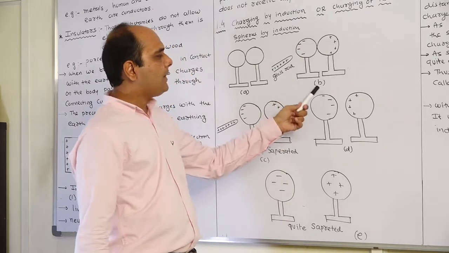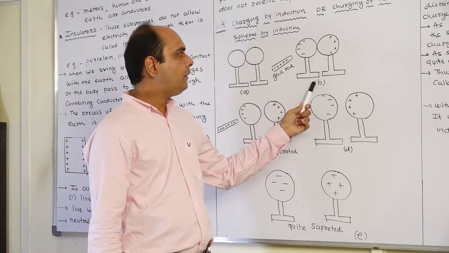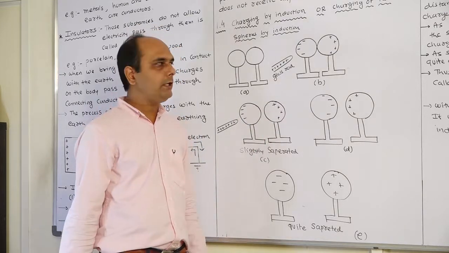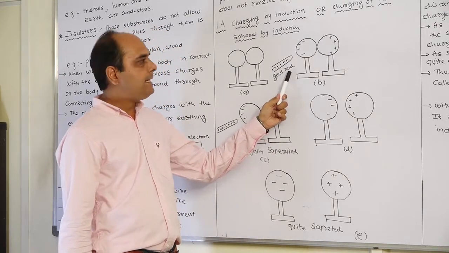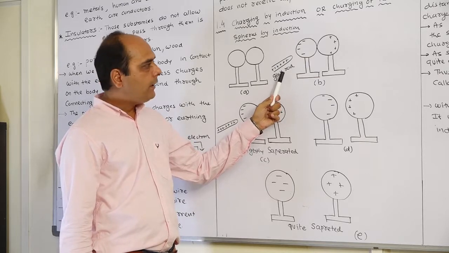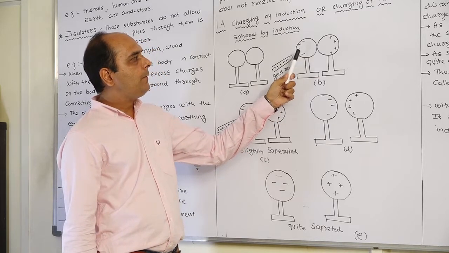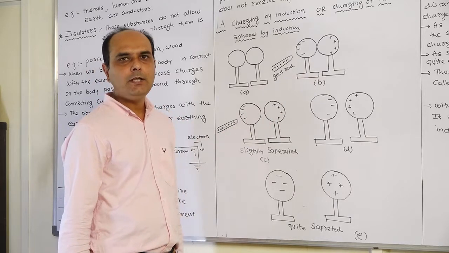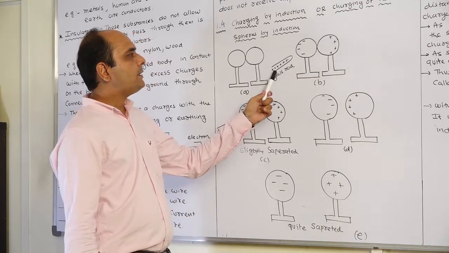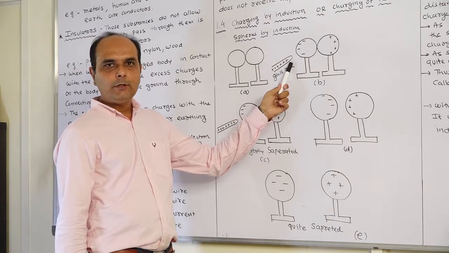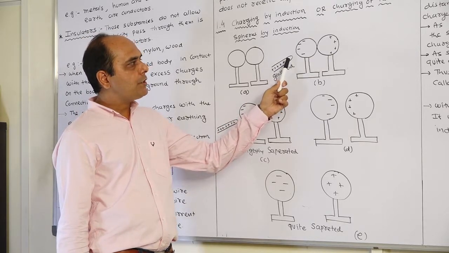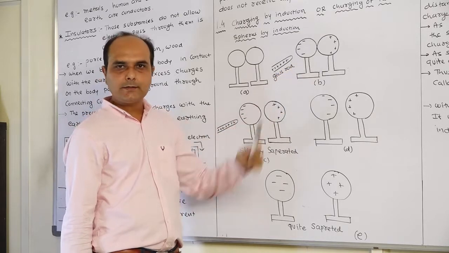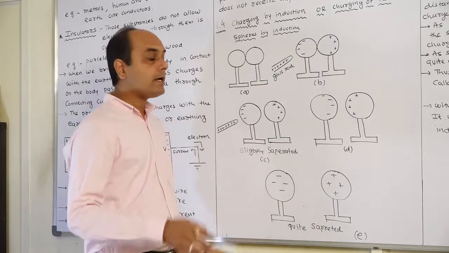Now in figure B, using the positively charged glass rod, that glass rod is brought nearer to the first sphere, the left sphere. This is our positively charged rod. Naturally, this positively charged rod attracts which charges?